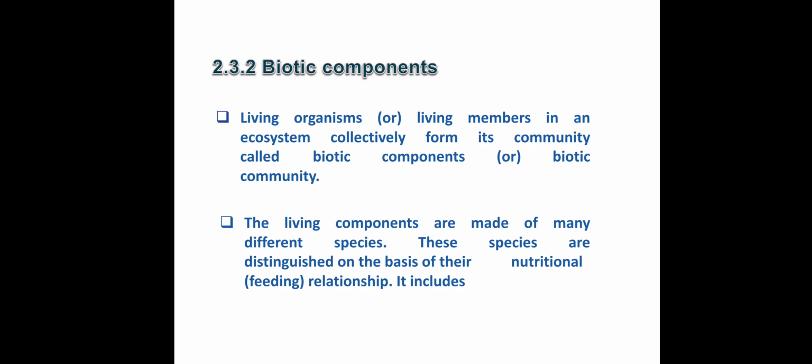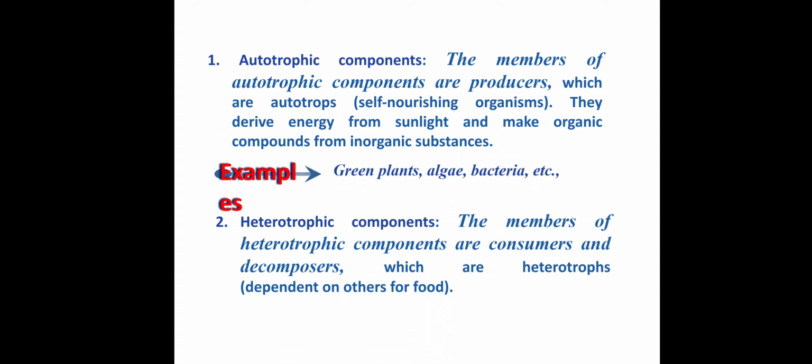Biotic means living components, that means biological components. In biotic components, there are autotrophic and heterotrophic components. Autotrophic means they can prepare their own food. Autotrophic members are producers. Examples: green plants, algae, bacteria.